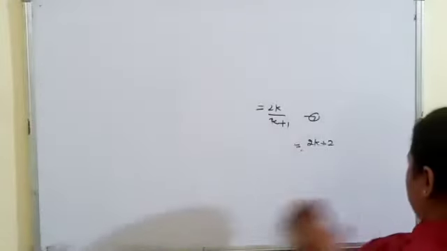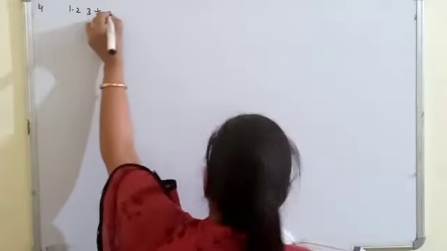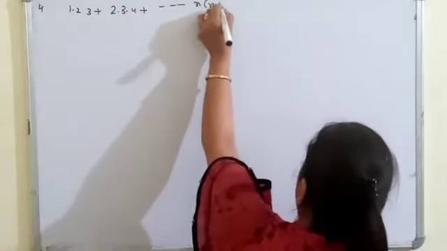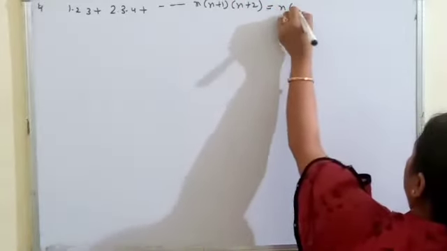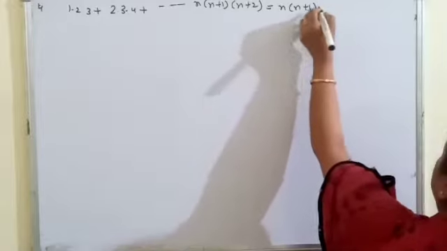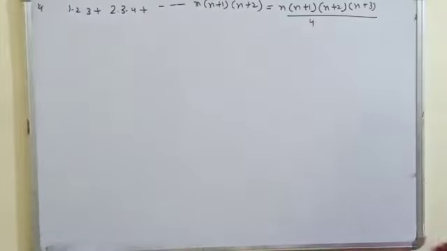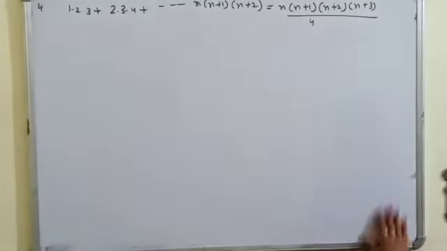The third step in this question: in the third step you have to substitute the values and find the factor or any other calculation which is required there. Question 4. This is 1 into 2 into 3, 2 into 3 into 4, up to n into n plus 1 into n plus 2 is equal to n into n plus 1, n plus 2, n plus 3 by 4. Yes.